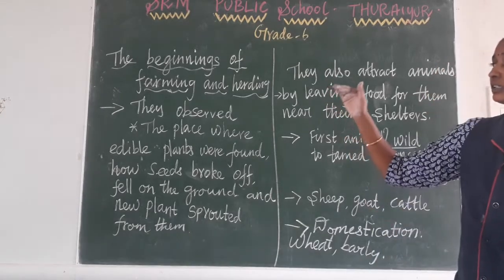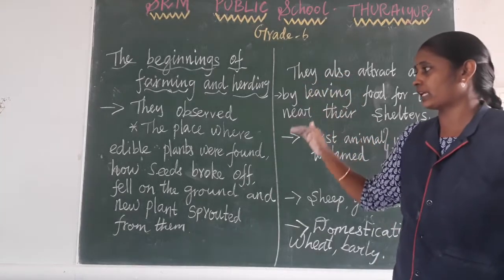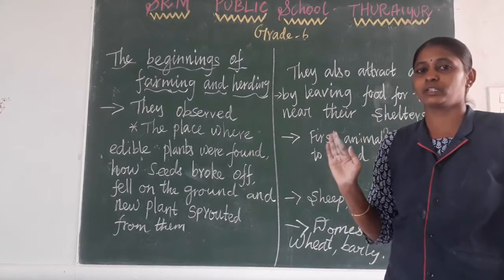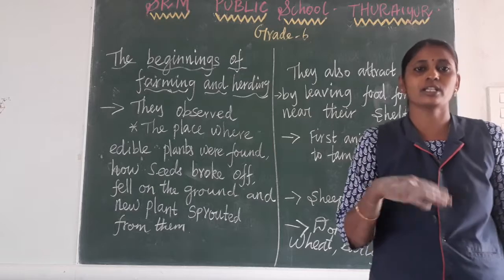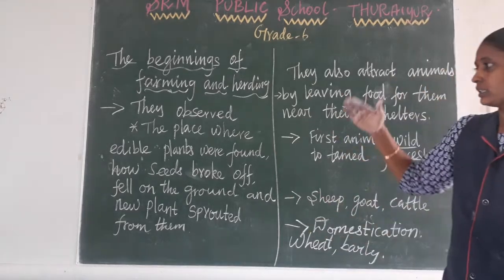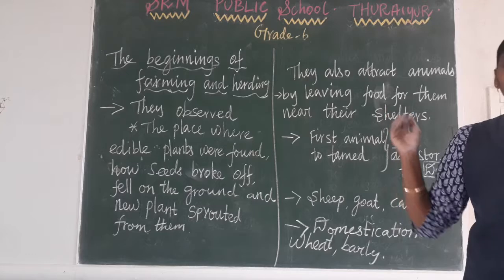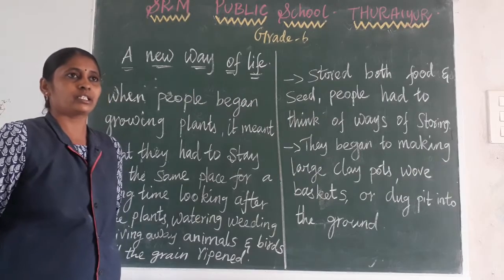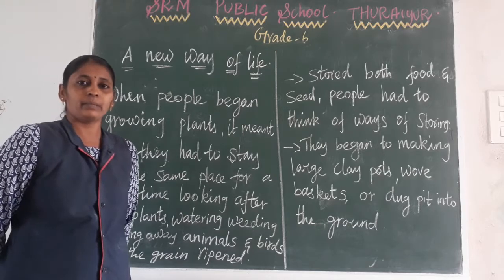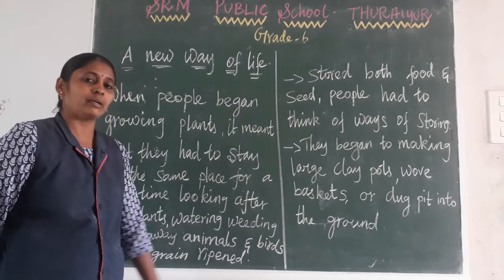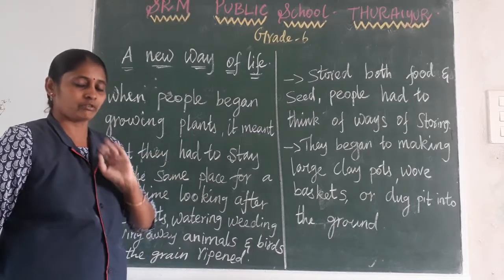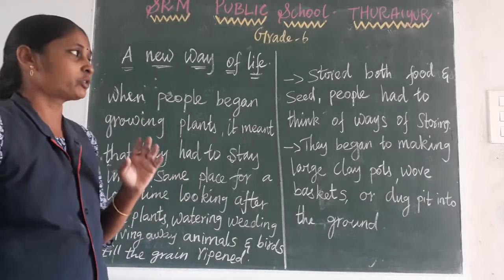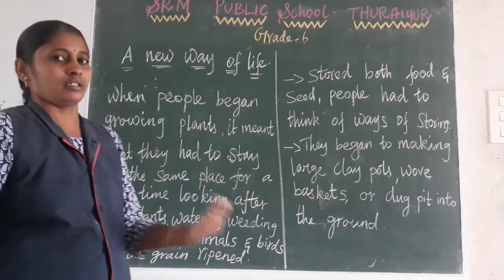So when did the beginning of herding and farming happen? After 12,000 years ago, when the climate change happened, they started farming activities and herding activities. When they started farming, the early people wanted to stay in one place for a long time to take care of their field.